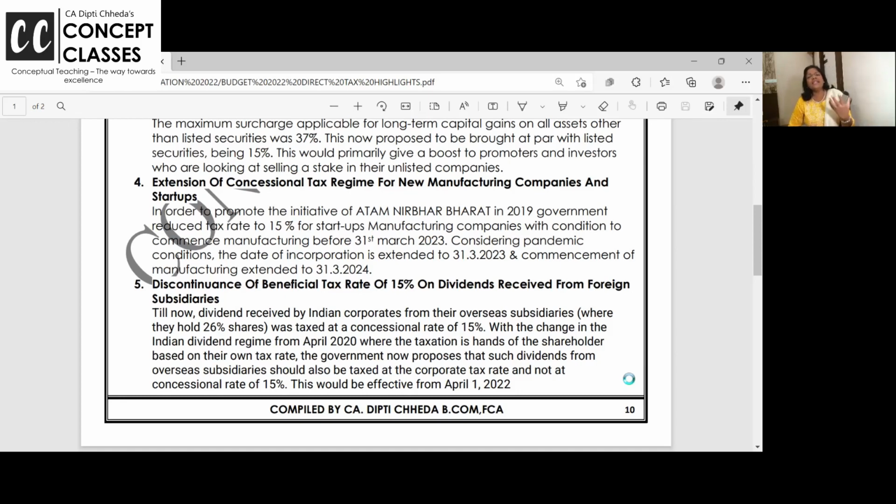Now, to understand these budget highlights, you need to understand what all the slab rates are, what the surcharge rates are, what the concept of surcharge is, and what the concept of rebate is. For that, just click on the playlist Taxation Concept and you can see all the videos.